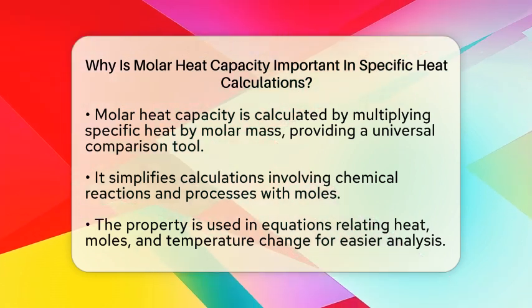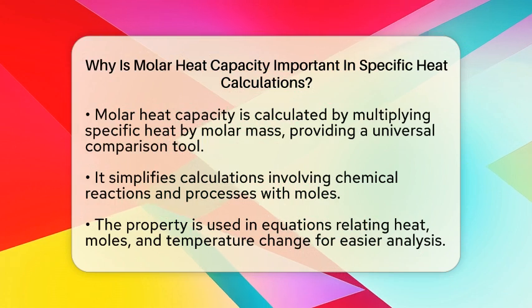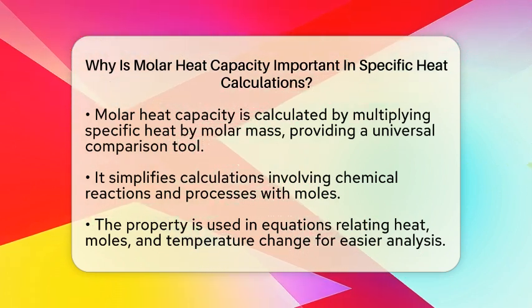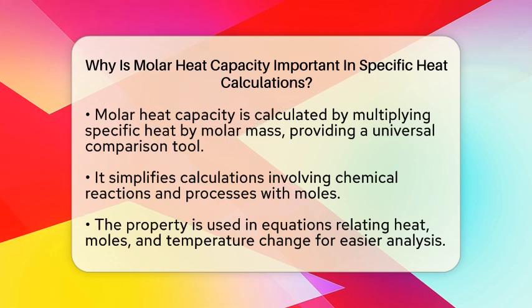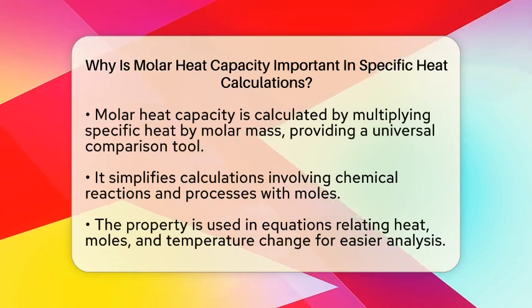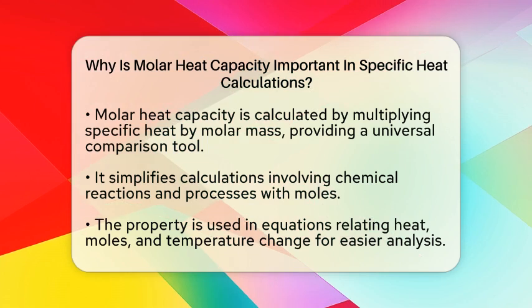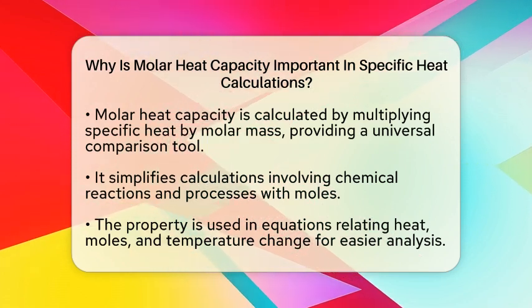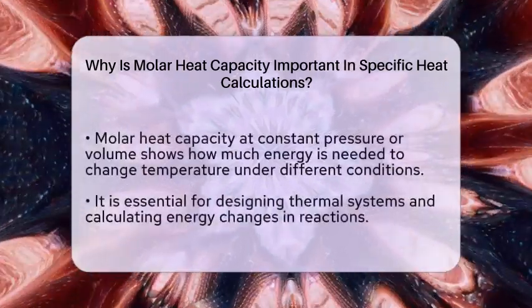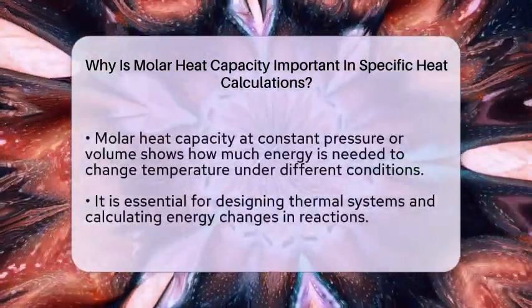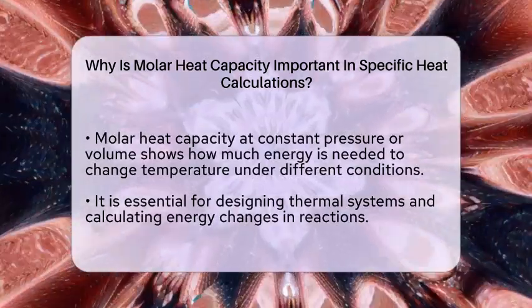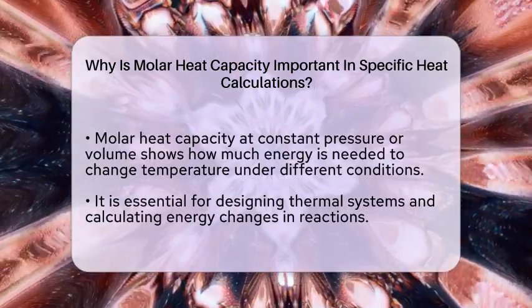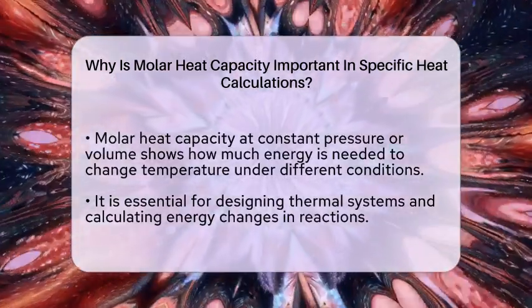This gives us a property that measures heat needed for 1 mole, regardless of the material's size. It becomes a more universal way to compare different substances. Using molar heat capacity makes calculations easier when working with chemical reactions or processes involving moles. For example, in the equation that relates heat, moles, and temperature change, the molar heat capacity is directly used. This simplifies understanding how much energy is involved in heating or cooling a substance.